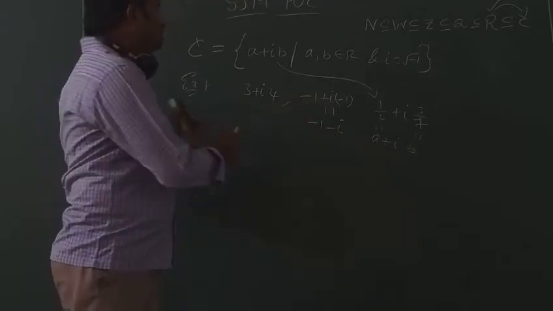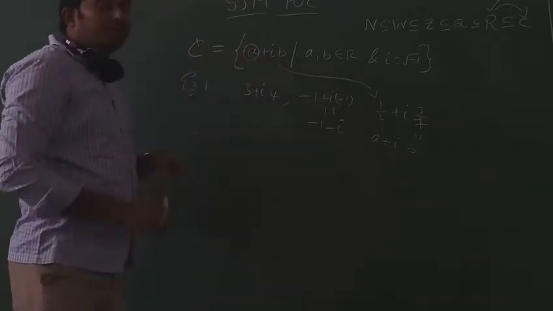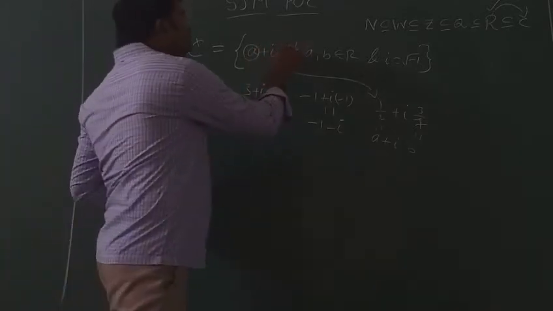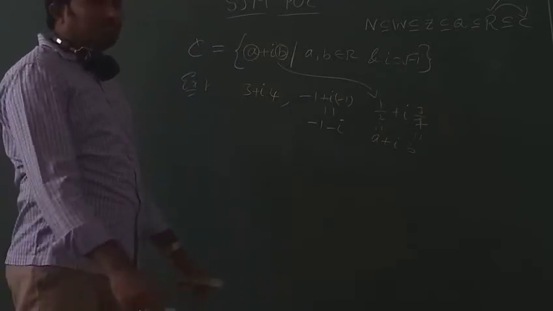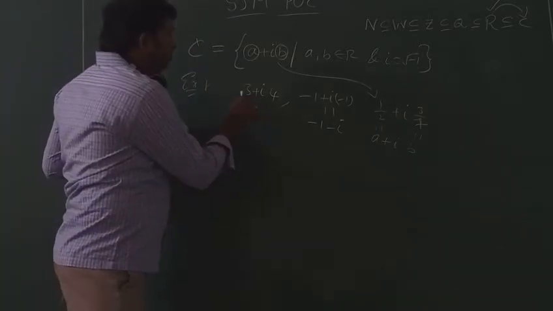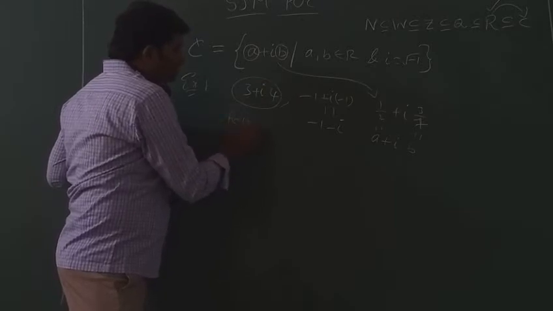Here a very important thing: this A is called the real part of the complex number, and B is called the imaginary part of the complex number. For example, if you take this complex number, what is the real part of Z?